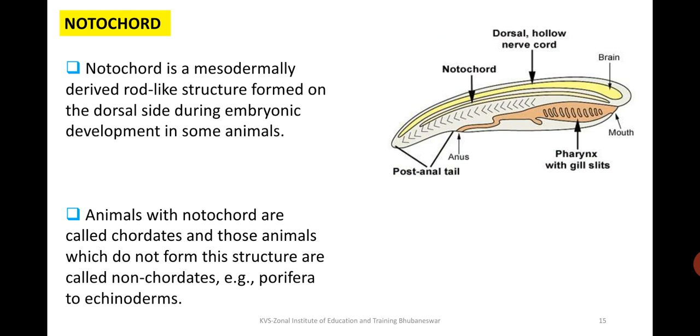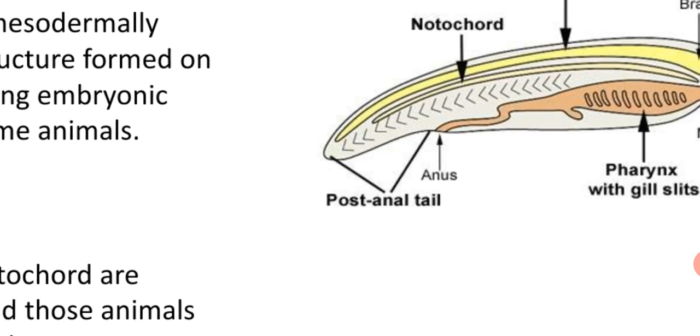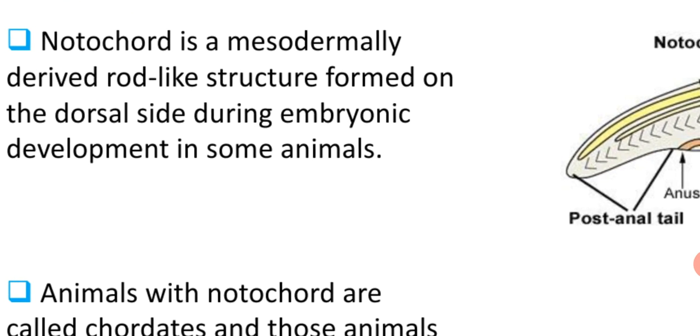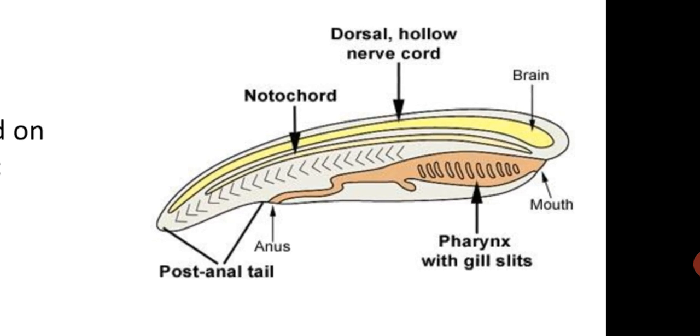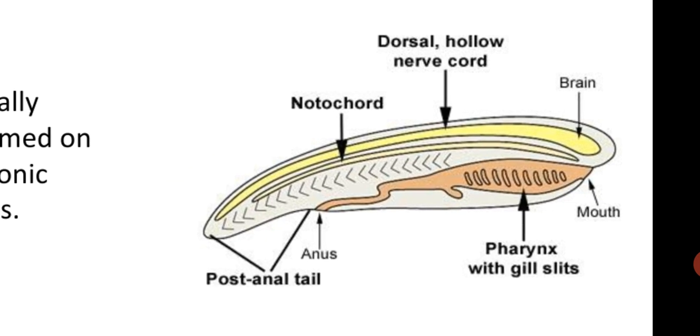Here above we have a dorsal hollow nerve cord, and lower to that is the notochord.